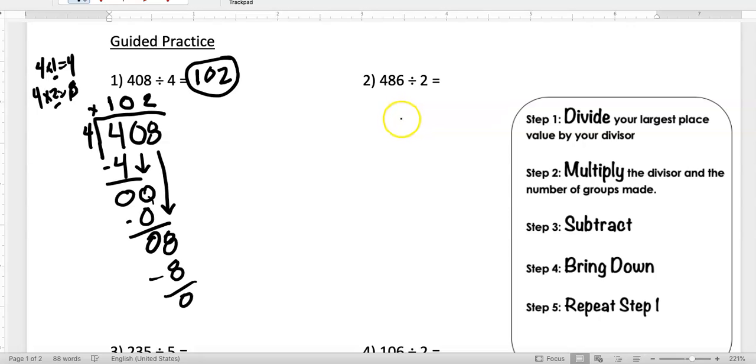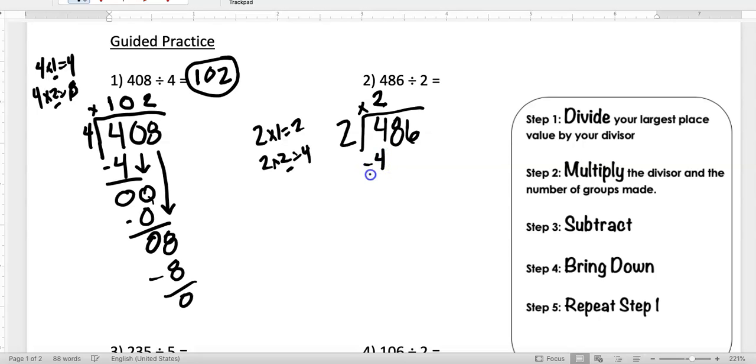Let's go ahead with 486 divided by 2. 486 is going inside the house. Outside is the 2 because we're doing 486 divided by 2. Now I'm going to start right here with this 4. 2 goes into 4 how many times? Let's come over here. 2 times 1 gives me 2. 2 times 2 gives me 4. Oh, perfect. I got 4 and 4. I know that 2 goes into 4 twice. We multiply. 2 times 2 is 4. I'm at step 3. 4 minus 4 is 0.